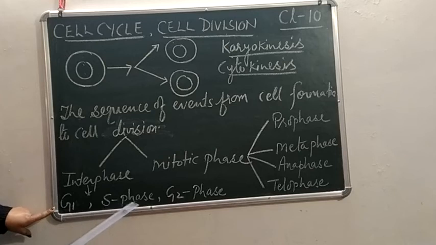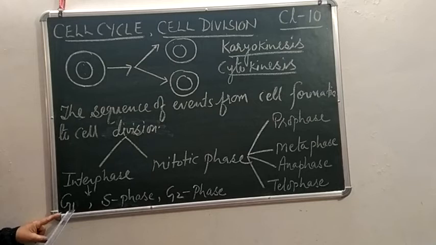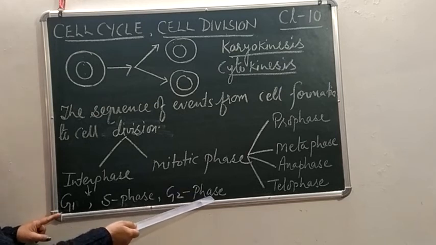Second phase is S phase, also called synthesis phase. During this phase, DNA will be synthesized, means duplication of DNA will take place. This is also called replication of DNA. So DNA will be synthesized in the S or synthesis phase. And finally, G2 phase. RNA had already started synthesizing; more RNA will be synthesized in G2 phase. RNA and proteins will be synthesized.